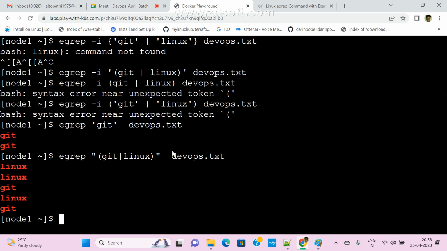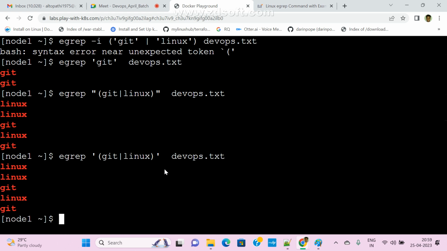Okay, so what is the problem here? We gave only space, a quotation problem. Double quotation problem, and also we gave space also, right? Let me check a space, single also valid, whether it will work or not. Now working. Okay, we can pass either single quotation or double quotation.